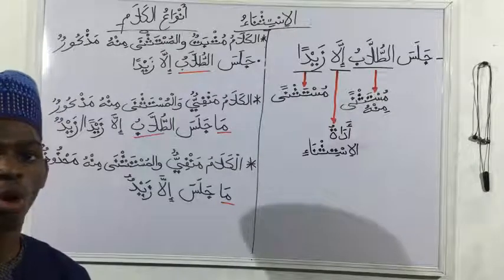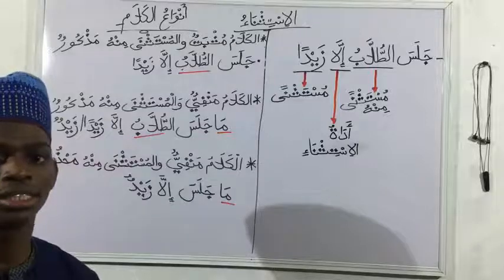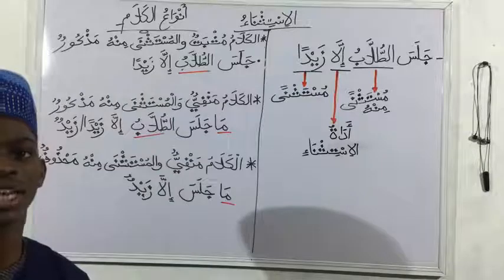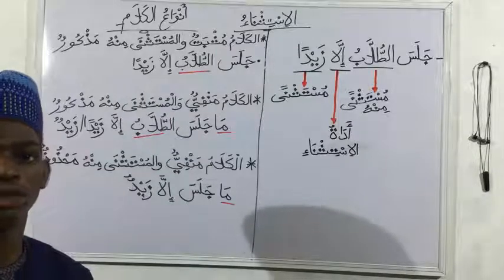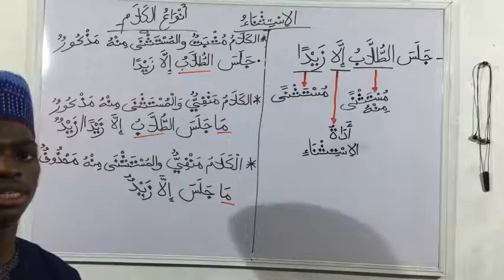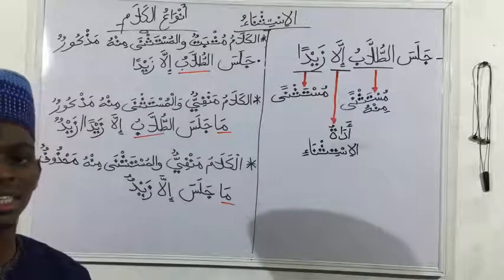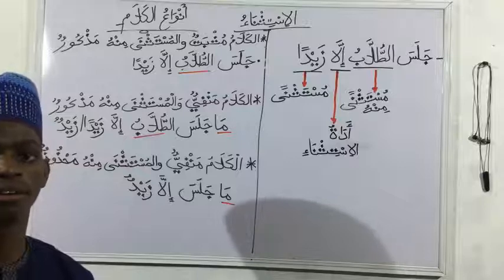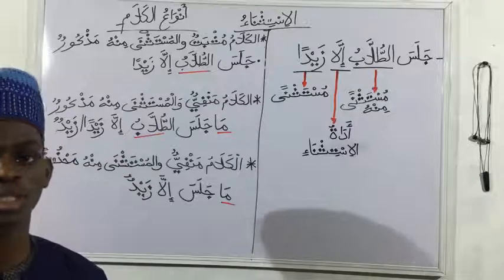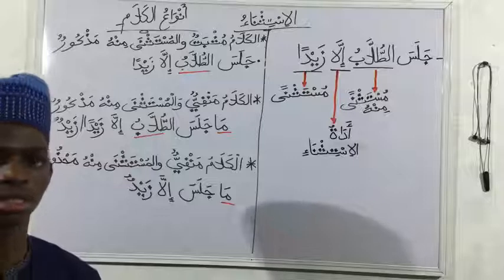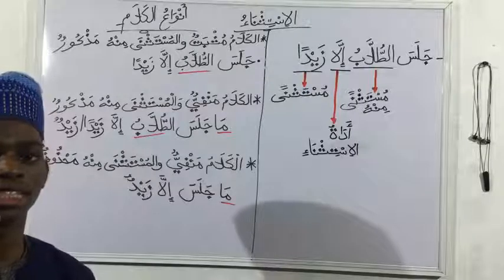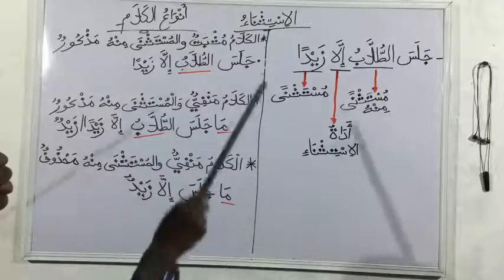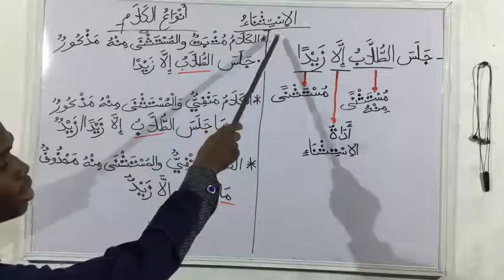So what is al-istithna? Al-istithna means an exception. An exception occurs when an entity or a noun deviates from the general rule that is guiding other nouns in that same group. It basically has the same meaning as except in English. When we say all five people stood except Zaid, we can see that Zaid is part of that larger group and is excepted. That same concept is what applies to al-istithna.